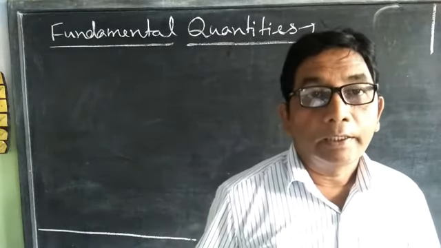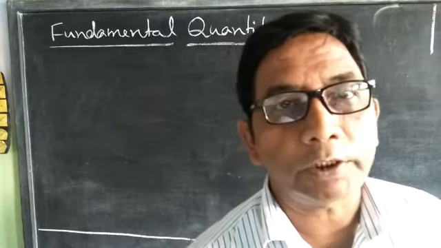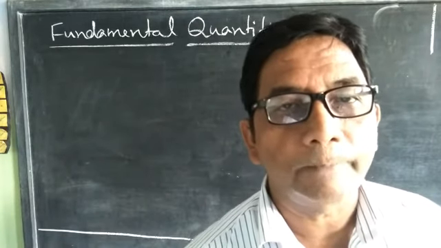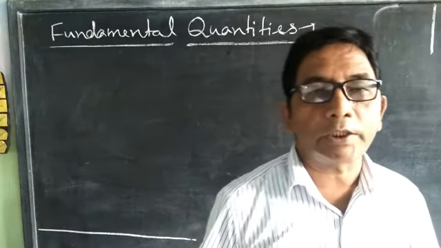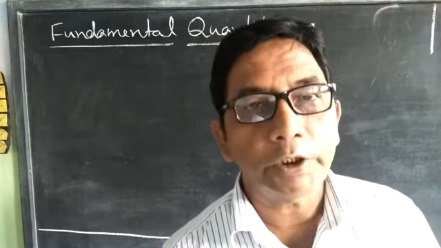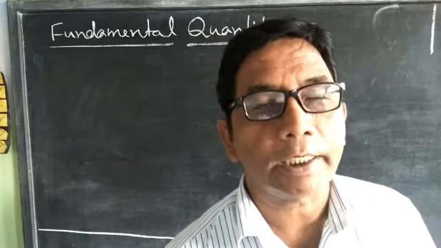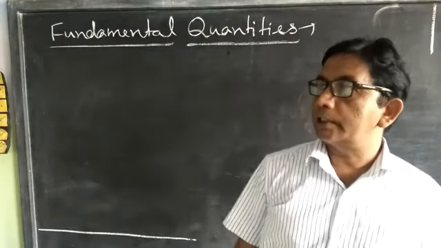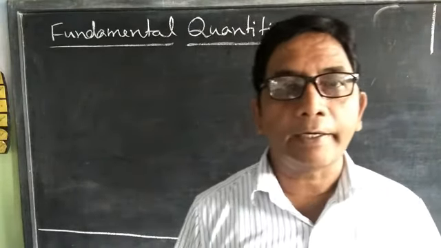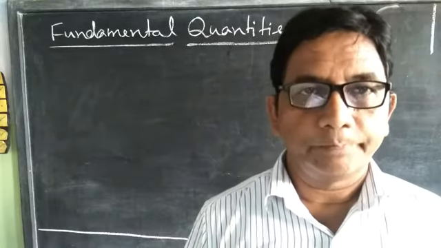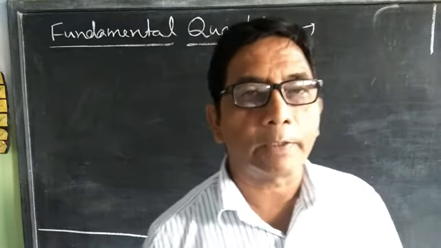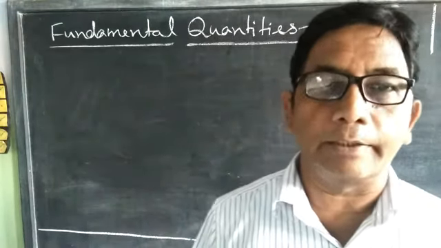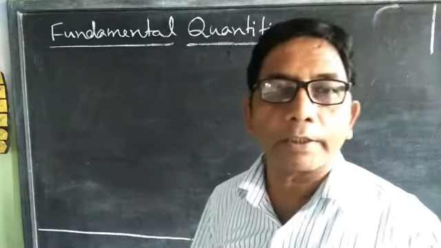Fifth, amount of substance. The unit of amount of substance is mole. Next, luminous intensity. The unit of luminous intensity is candela. And temperature. The SI unit of temperature is Kelvin. Thus, 7 fundamental quantities.